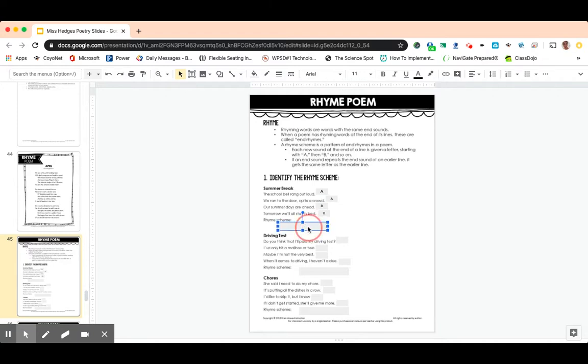So our rhyme scheme is just going to be AABB. Okay, and you don't even need any spaces in there, nothing. Okay, you just need to put that it's AABB. Okay, that is the rhyming scheme. Okay, all right, driving test.